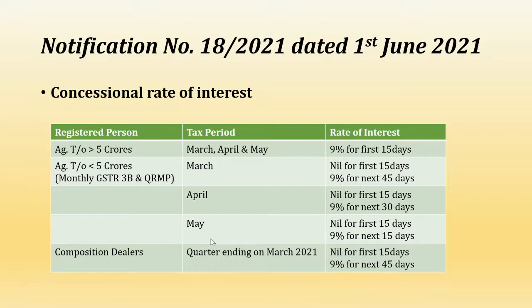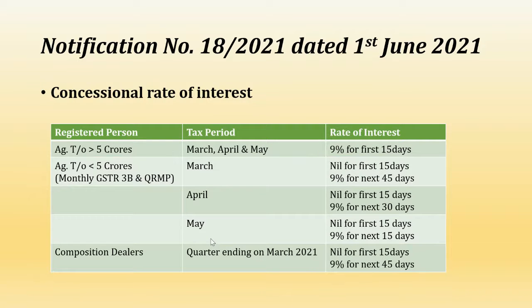Next, aggregate turnover less than 5 crore in the preceding financial year. For them, different concessions have been given for different returns. For the month of March, nil rate of interest has been prescribed for the first 15 days, and for the next 45 days, a 9% interest rate has been given. From the 60th day onwards, the 18% interest rate will be applicable.